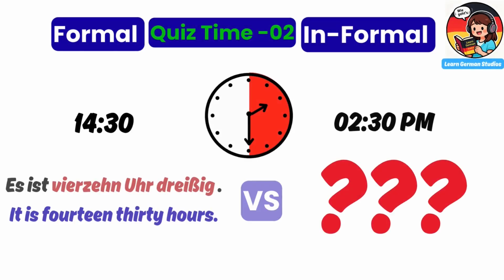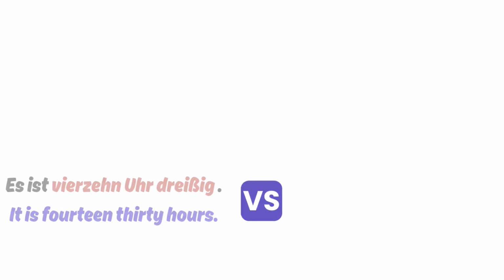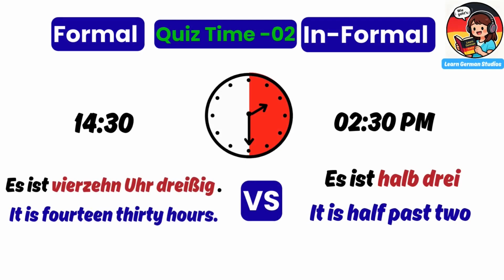Quiz 2. Formal time. Es ist 14:30 Uhr. It is 14:30. How do we say this informally? Take a moment and think. The answer is, es ist halb drei. It is 2:30.